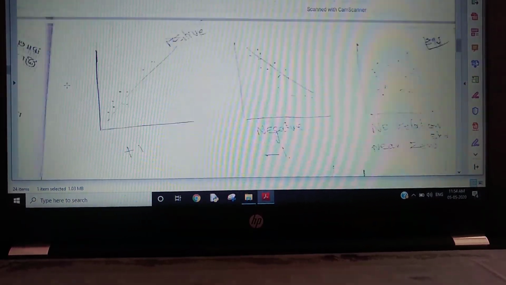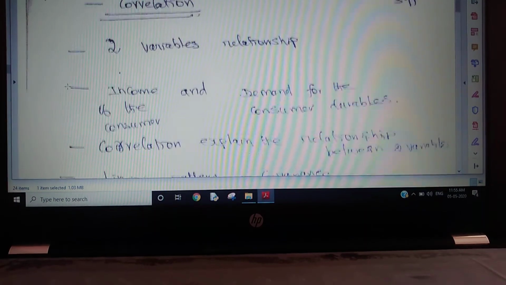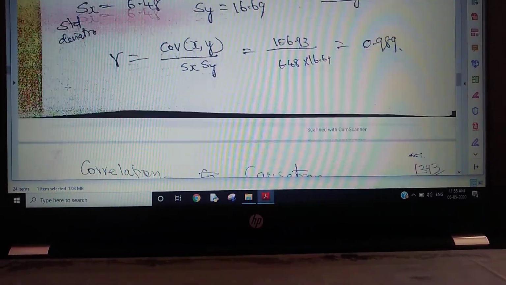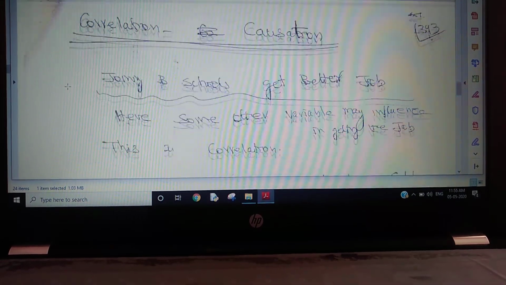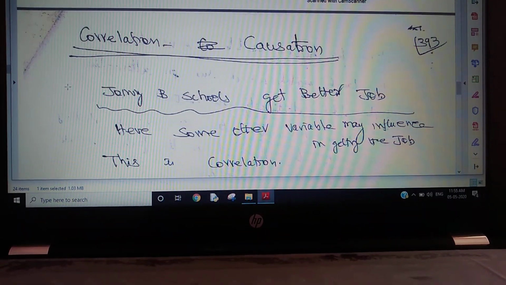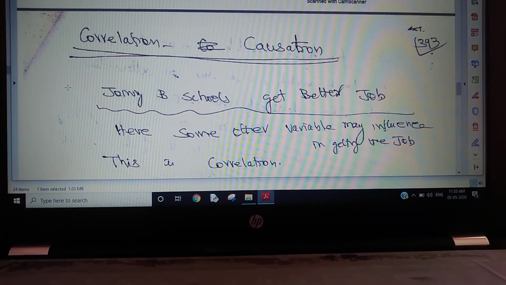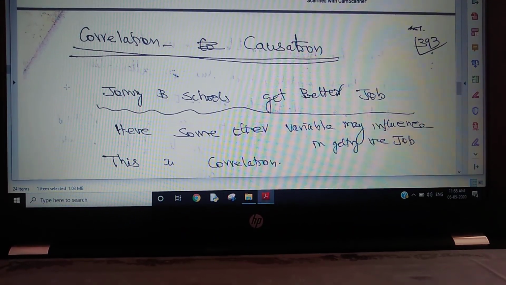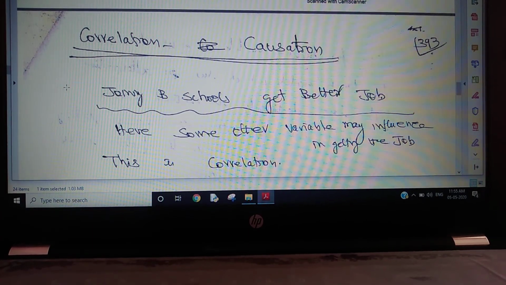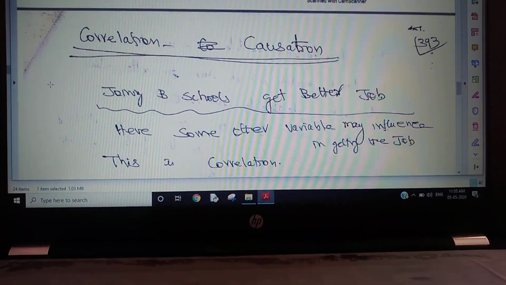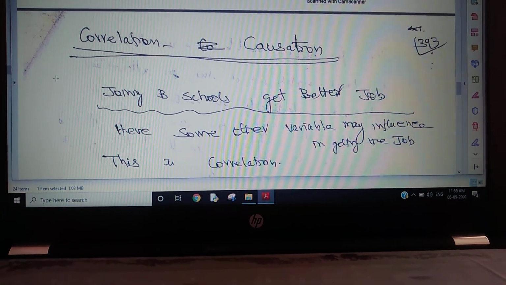Earlier we started with correlation. So what is the difference between correlation and causation? I'll explain through an example. Joining a B school gets you a better job. Yes, there may be some reason behind this particular B school, but you cannot say that only because of joining the B school you got a job. It is not true.